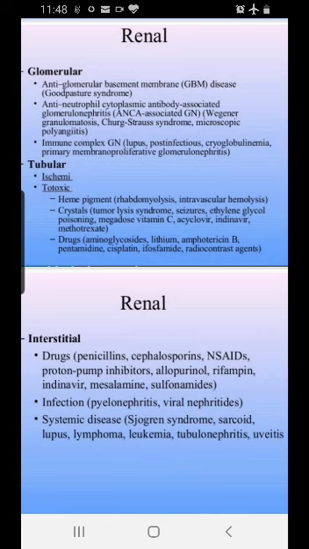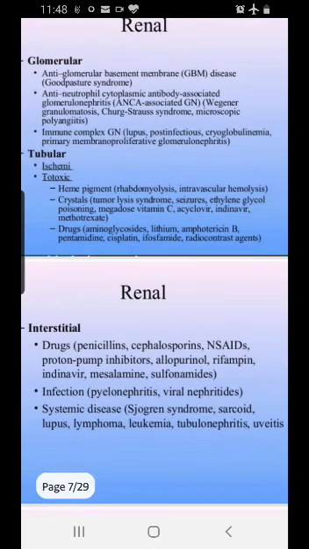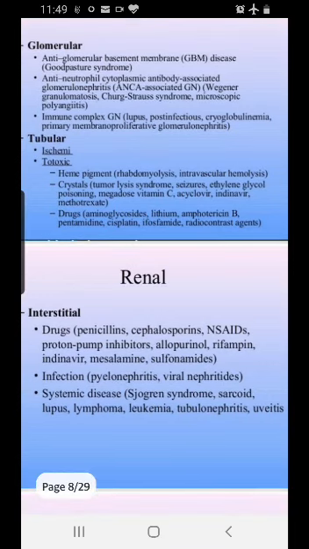Then we have toxins. Toxins is when you see the pigment inside the kidney, which happens most commonly in intravascular hemolysis. What is intravascular hemolysis? There is a release of hemoglobin in the circulation because of the lysis of the RBCs. This hemoglobin will go inside the glomeruli and try to damage it, because this is not the pigment which the kidney or the glomeruli are eligible to filter. So that's why there's damage. Rhabdomyolysis, muscle damage, myoglobin will go and destroy the glomeruli.